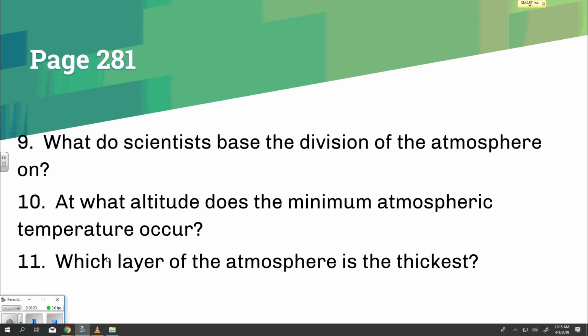Under the diagram, unlike pressure, temperature does not decrease constantly as altitude increases. The bottom axis is temperature in degrees Celsius. The vertical axis, on the left-hand side, is altitude in kilometers.